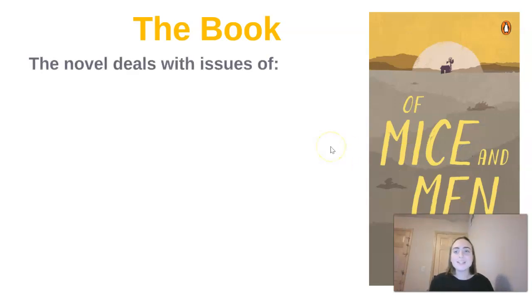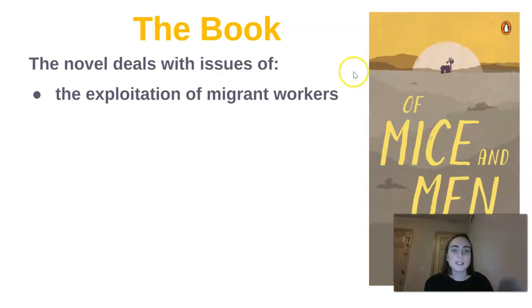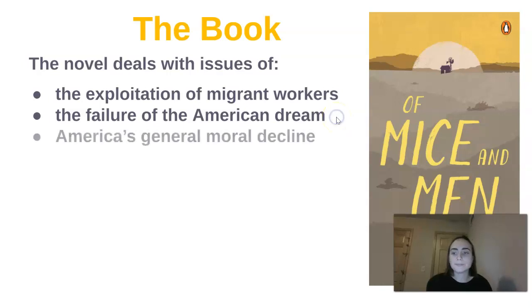All right, so our book Of Mice and Men deals with issues of the exploitation of migrant workers. So exploitation, just a big word that means like taking advantage of them. So the migrant workers in this book are not treated fairly, and we are going to see that. It also deals with issues of the failure of the American dream. So we talked about this when we read A Raisin in the Sun, that the American dream is not always possible for everyone in the same way. We've looked at that from the lens of racism in A Raisin in the Sun, and we will see some other setbacks to the American dream in this book as well.